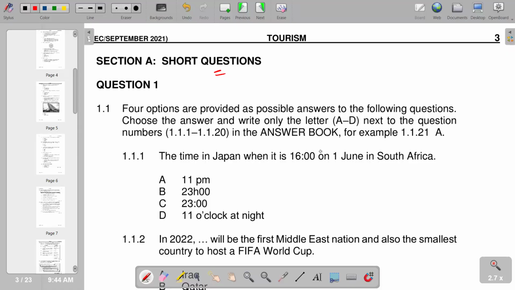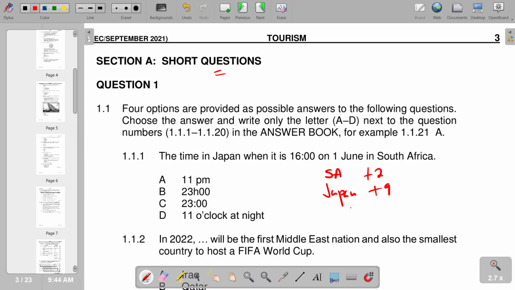So you would see that South Africa is +2, and then Japan is +9. So it means the time of Japan is ahead of South Africa. So this is exactly what we have.